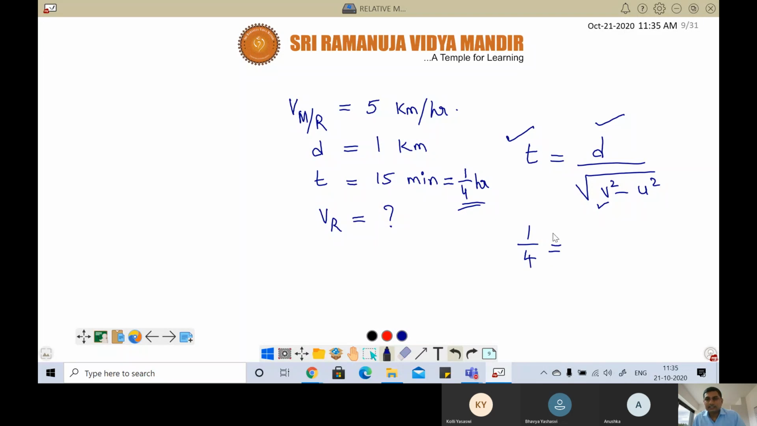Remaining two, are you able to see the screen? Yashasvi and Bhavya? Yes, sir. Means the one which I am solving right now, that one? Yes, sir. Okay.